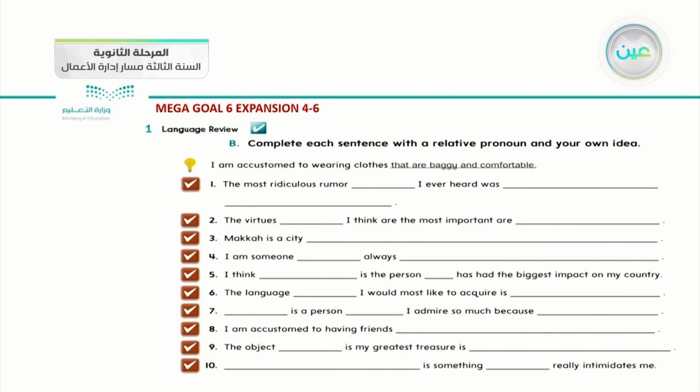Okay, this is our question. Complete each sentence with a relative pronoun and your own idea. Number one, as a model or an example. I am accustomed to wearing clothes that are baggy and comfortable. Okay, what is the relative pronoun in that one? That are baggy and comfortable. This is the relative pronoun which I use inside an adjective clause. Okay, let us begin our lesson.